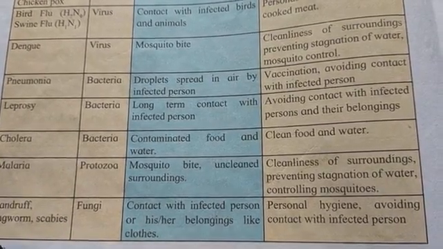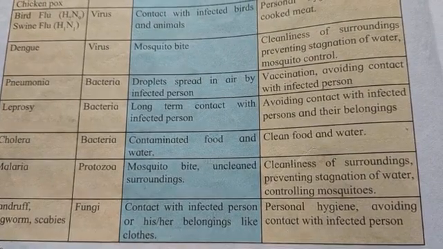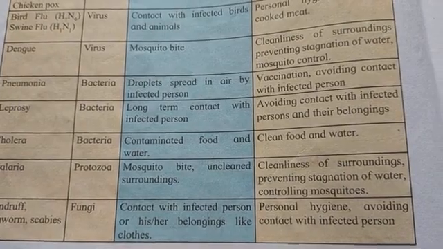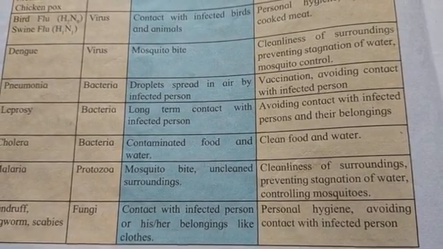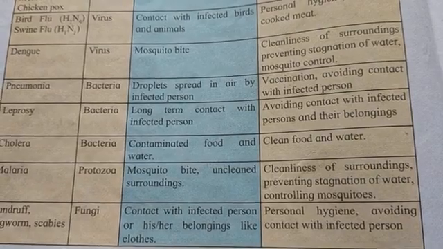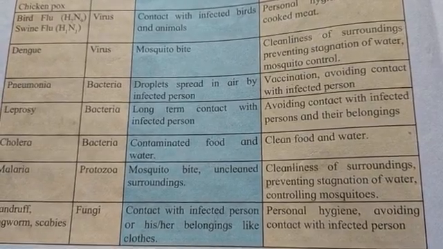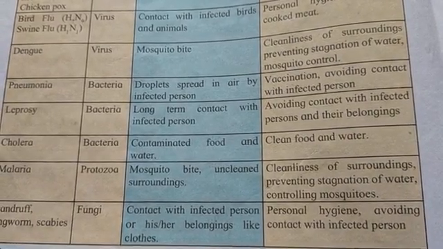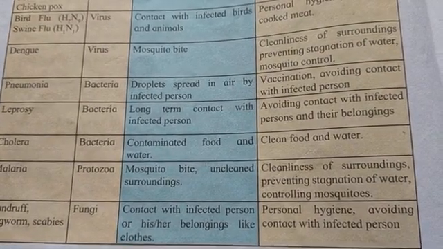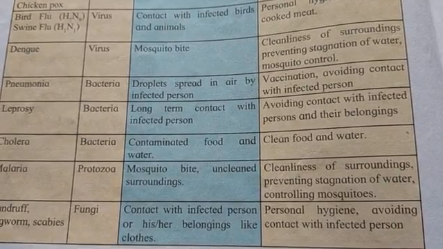So prevention: avoiding contact with the infected person and their belongings, their things. You can be in contact with that person, but not for a long time. If you are in contact for a long time, you can get infected. So you have to avoid contact with that person and even their belongings, means their things.